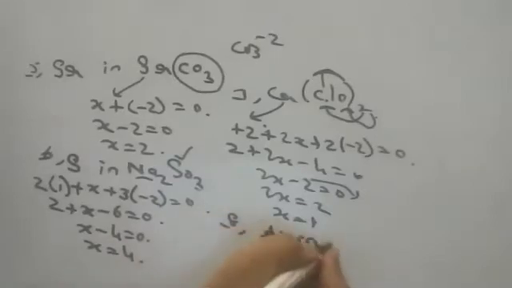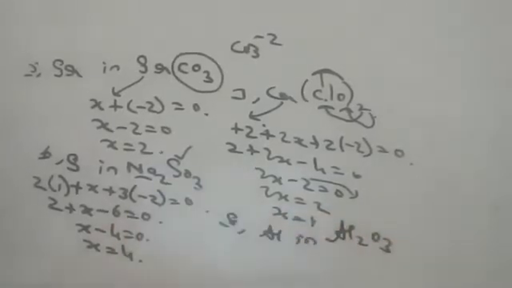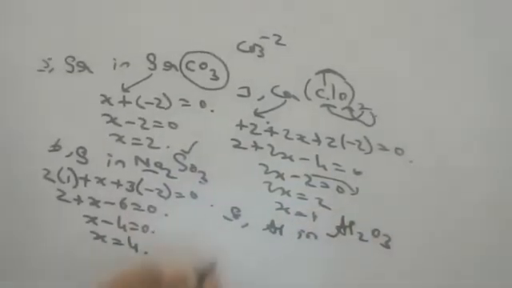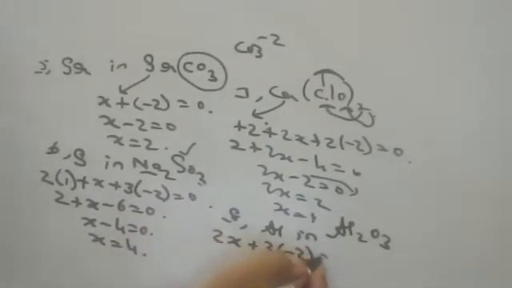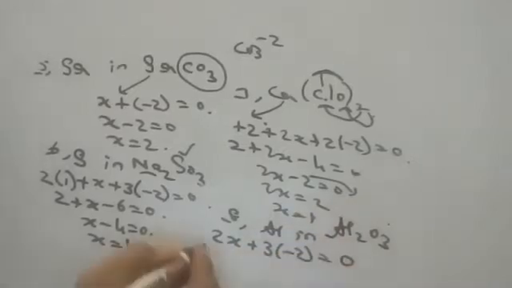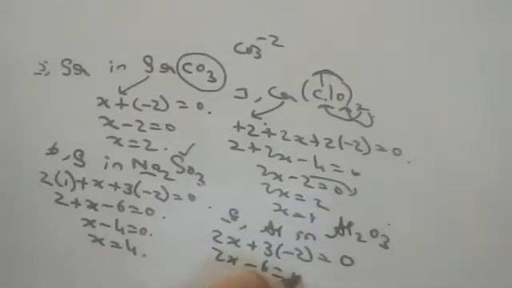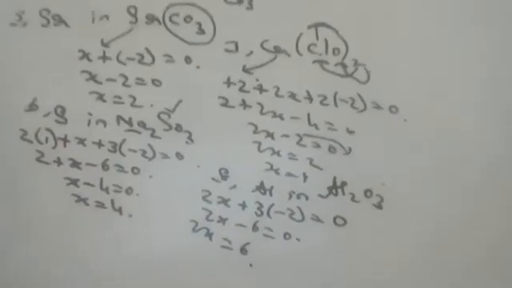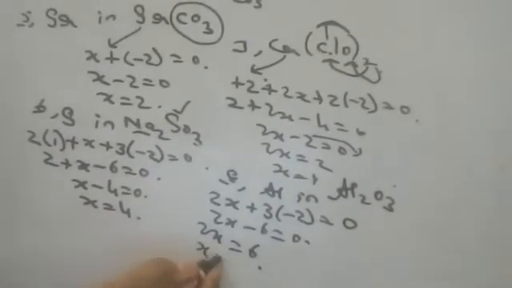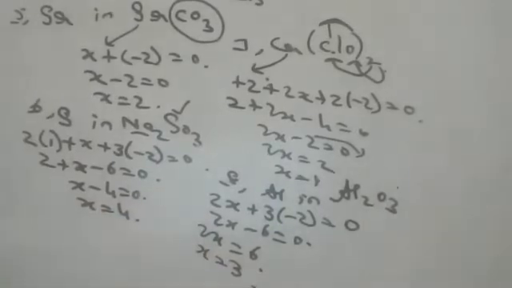Aluminium in Al2O3. How many aluminiums are there, children? 2. So 2x. Plus 3 into oxygen is how much? -2. Nothing is there, charge, so 0. 2x minus 6 is equal to 0. 2x is equal to 6. So x is equal to how much, children? X is equal to 3.